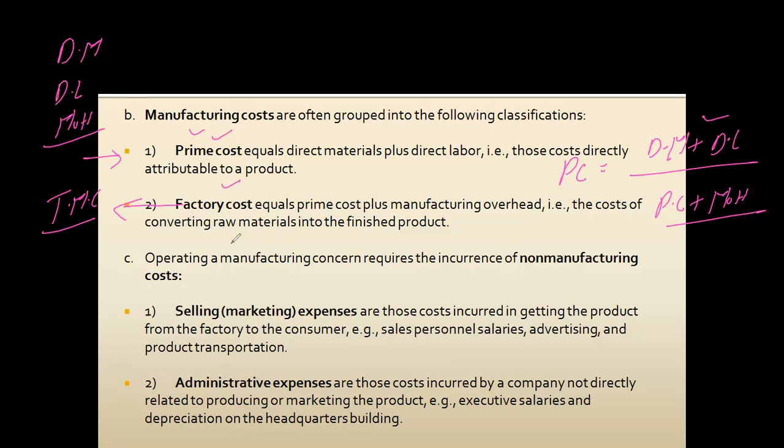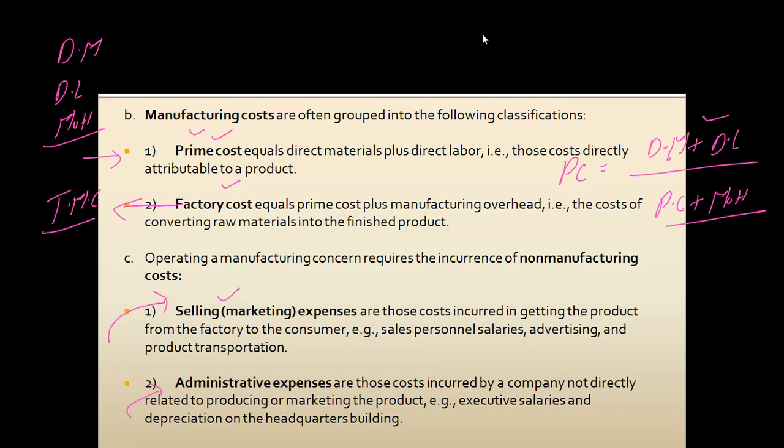Apart from this, we incur non-manufacturing costs, which have no link with production. These are actually the selling and administrative costs. What expenses do we include under selling expenses? The salaries of salespersons, advertisement, delivery charges, and any kind of promotional activity are all part of selling and marketing expenses.